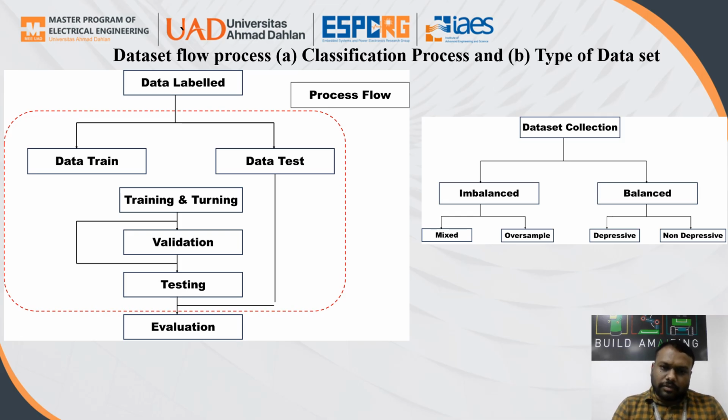When we talk about the dataset, initially we have two datasets. The raw dataset is an imbalanced dataset, having a mixture of things. The balanced dataset has a balanced difference between depressive and non-depressive.